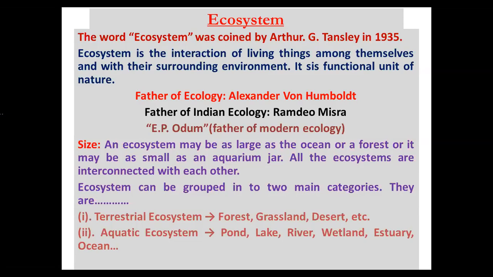Now here, all of you know what is pond, lake, river, wetland, and ocean, right? What is estuary? The word is given, estuary. Estuary is a place or region where fresh water is introduced into the oceans. It is an interconnection between rivers and oceans. It is also termed as brackish water. Estuaries are also termed as brackish waters where the rivers enter into the oceans. It is termed as estuary. So these are the two types of ecosystems: terrestrial along with aquatic ecosystem.